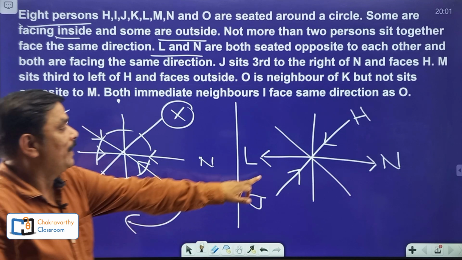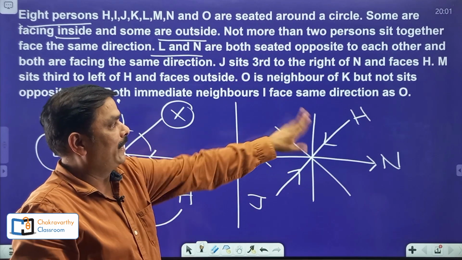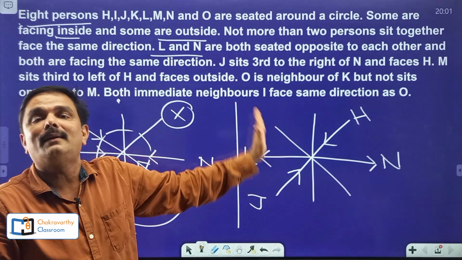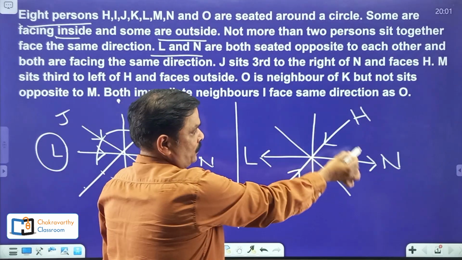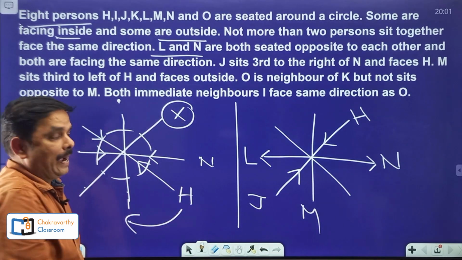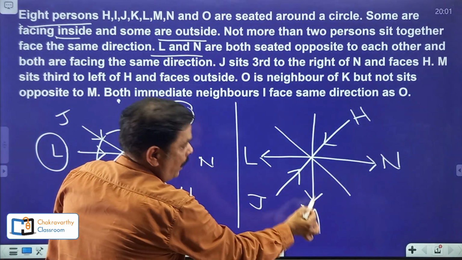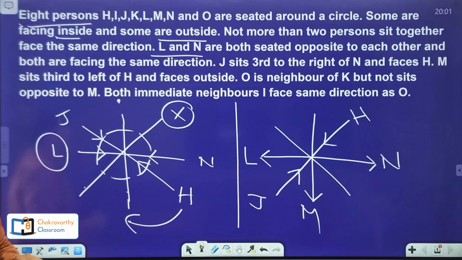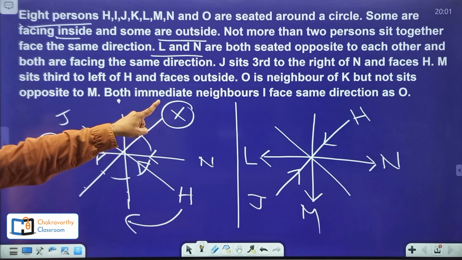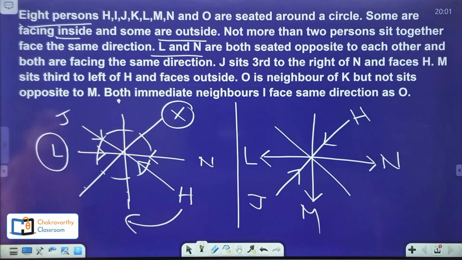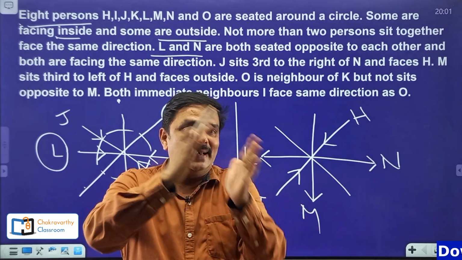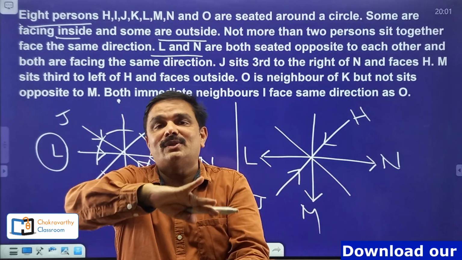Okay, right. Now here, as far as H and M's places are concerned, H is already fixed. M is third to the left of H. Third to the left of H means first, second, third. It should be given to M. And M must be facing outside. This is okay. Now go for the next information here. They have given O is neighbor of K but not sitting opposite to M. What do you mean by this one? O is neighbor of K means O and K must be seated side by side.